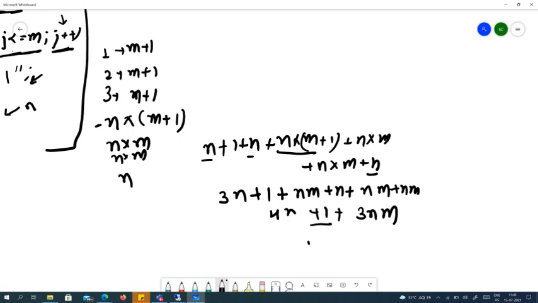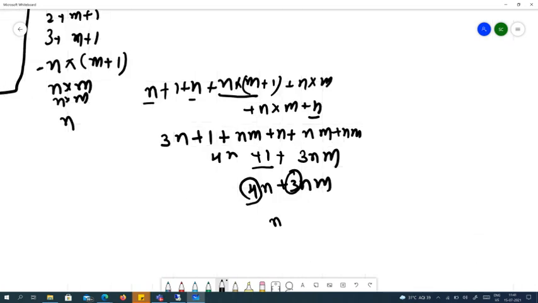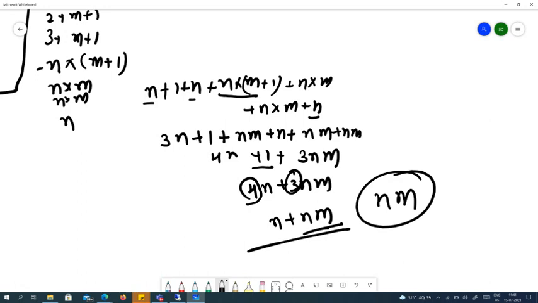So we can leave this constant: 4n plus 3nm. We can ignore these constants also. So this is n plus nm. What is the highest power? nm, obviously. So our time complexity is nm for this.